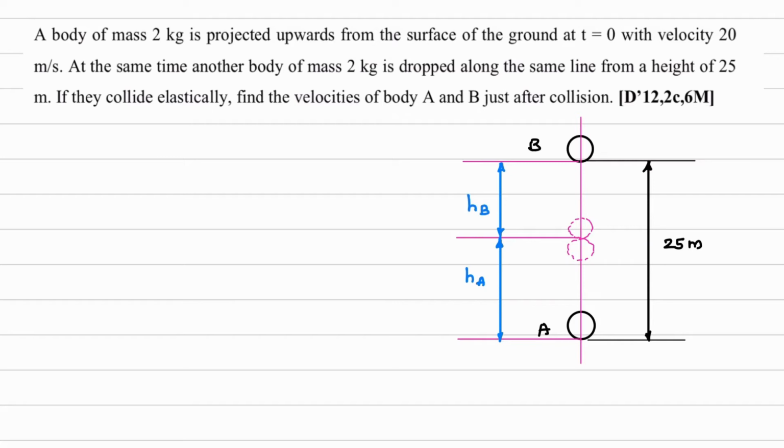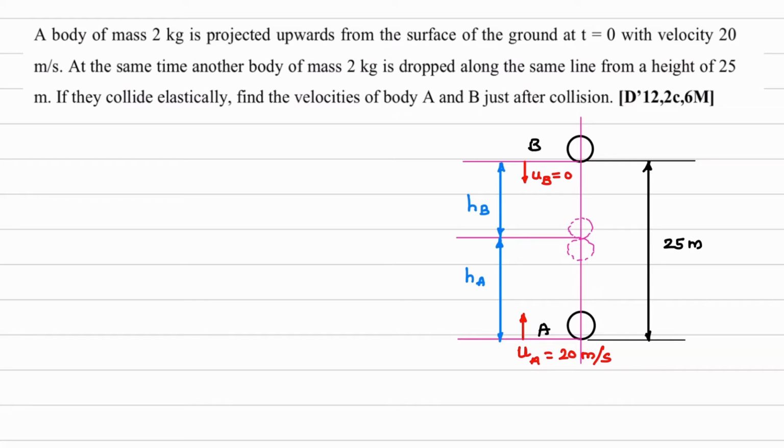Now we'll talk about the velocities. Initial velocity of block A, if you consider from the ground side it is thrown. So here I'll draw a velocity vector. What is UA? UA is given in the question, 20 meter per second. Next, mass B, the second mass, is dropped from this elevation. So this will be initial velocity UB. Since it is dropped, it is equal to 0.